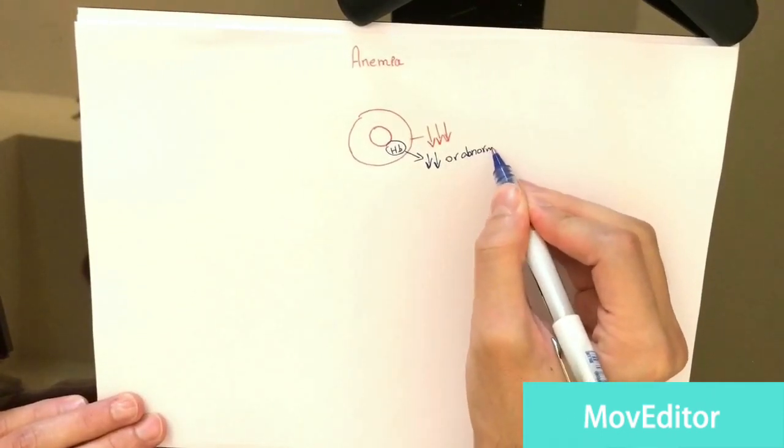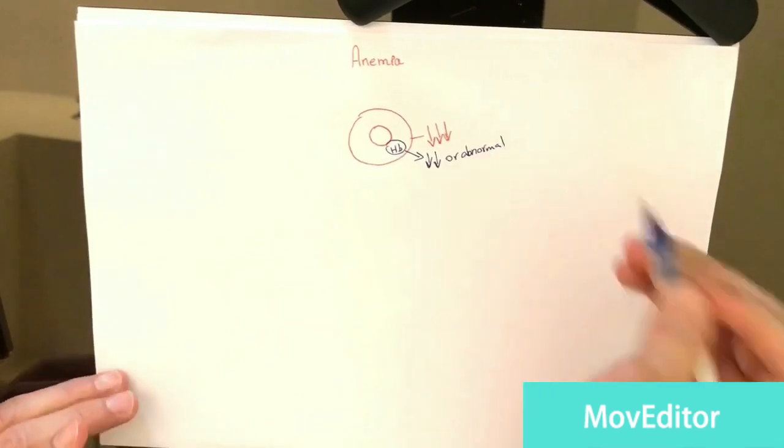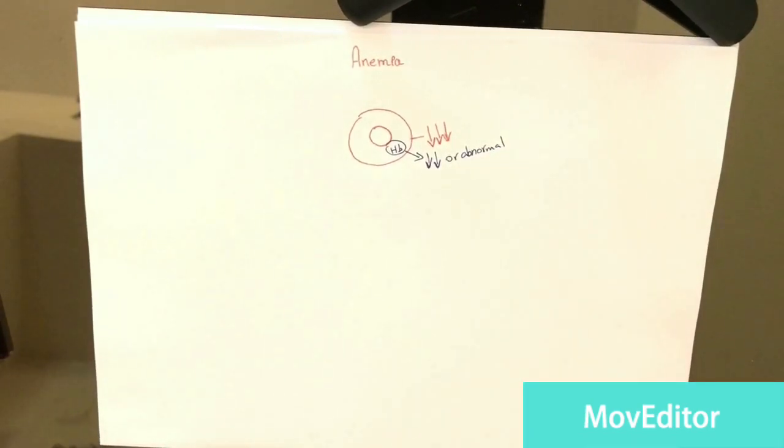Meaning we do have hemoglobin, but the hemoglobin isn't normal. It can't, for example, carry oxygen. So anemia can be either due to a decreased amount of red blood cells or abnormal or decreased amount of hemoglobin.